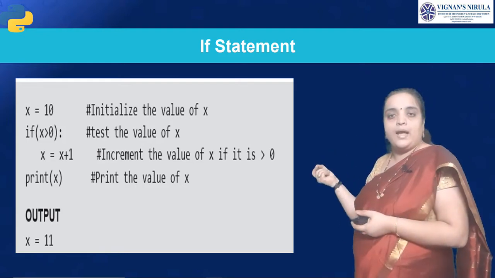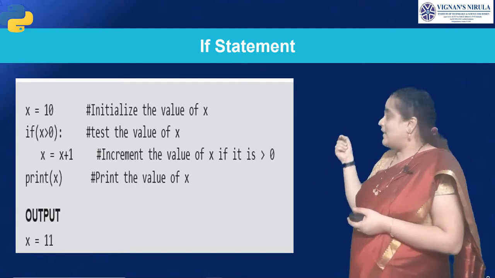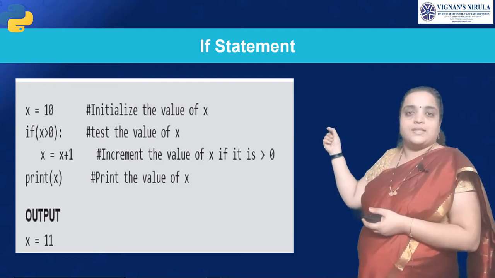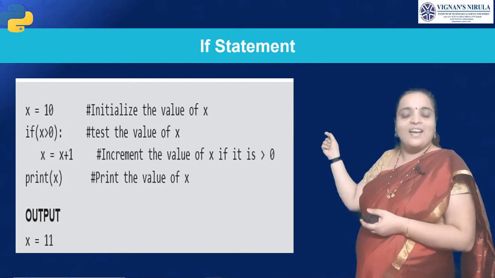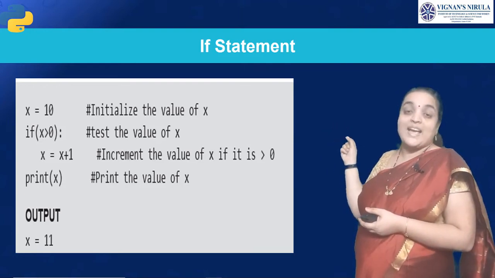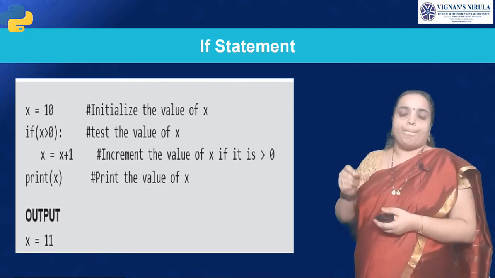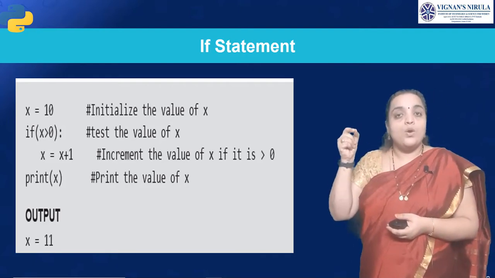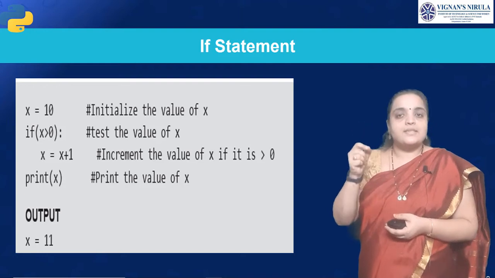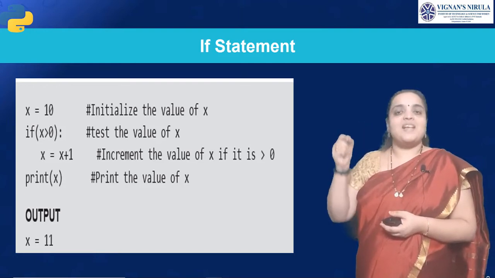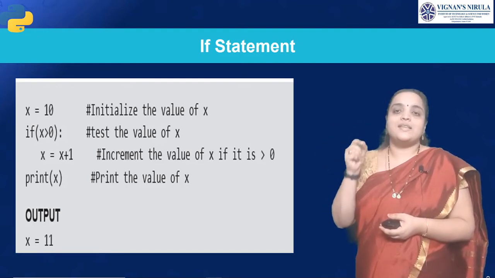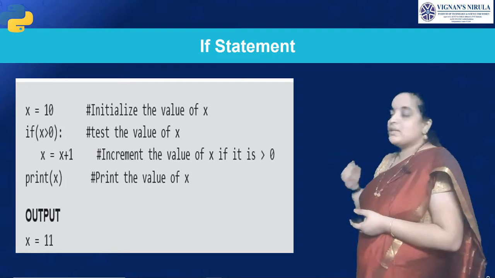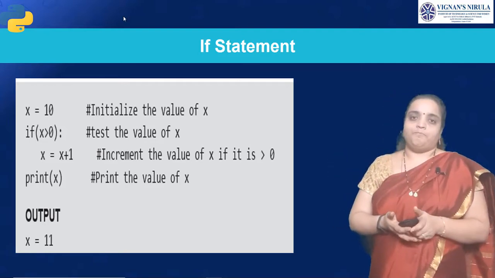It will print the x value itself. So, here in this program, x, that is 10, is greater than 0. As the condition is true, x is incremented by 1, that is x is equal to 10 plus 1. Now the x value is 11. So the output is x is equal to 11.